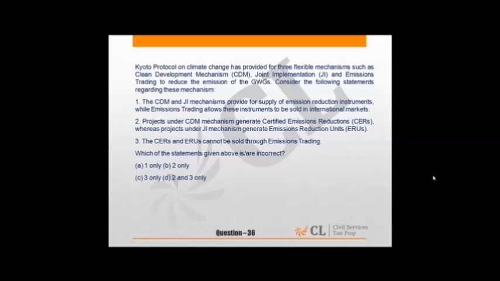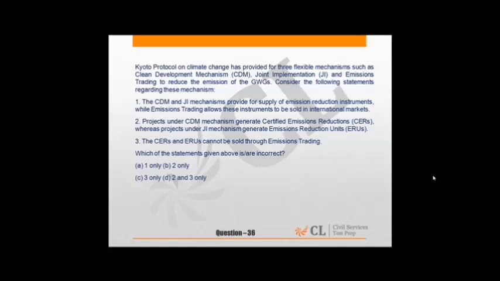So we have to see what these mechanisms are, and accordingly identify which is the incorrect statement. In this, only the 3rd statement is incorrect. Why?